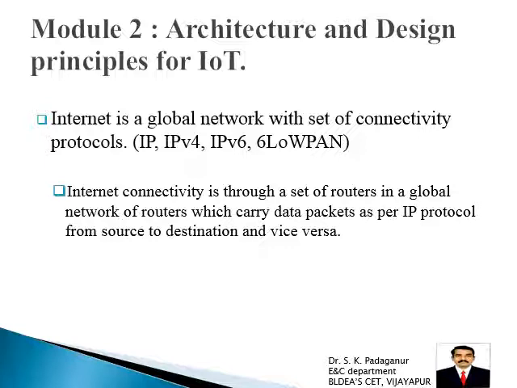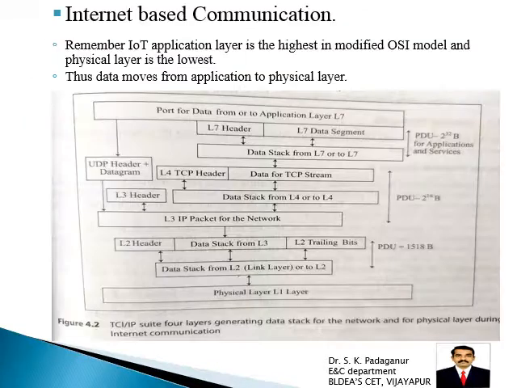And as you know, the internet is a global network with a set of connectivity protocols, and these protocols, as I said, are IP, IPv4, IPv6, 6LoWPAN. Internet connectivity is through a set of routers in a global network of routers which carry data packets as per the IP protocol from source to destination and vice versa. So a very important thing is, for the internet we use IPv4, for the IoT structure we go for IPv6. So let's see how we can use these different protocols for different applications.